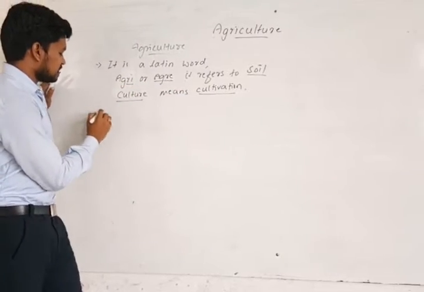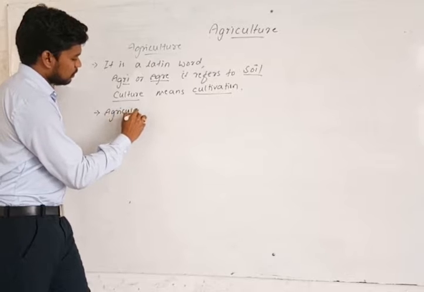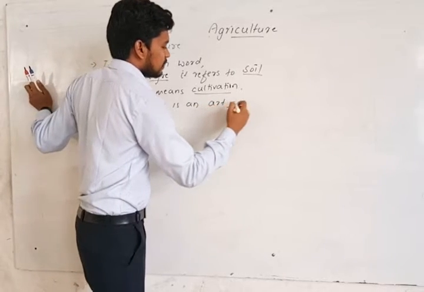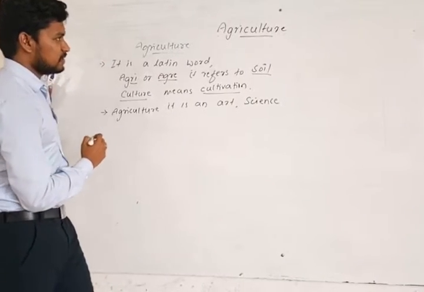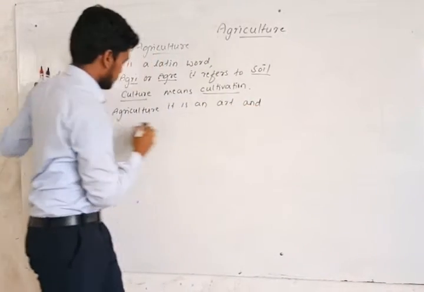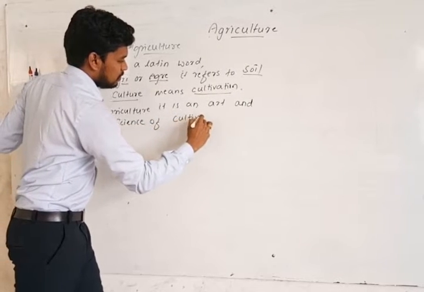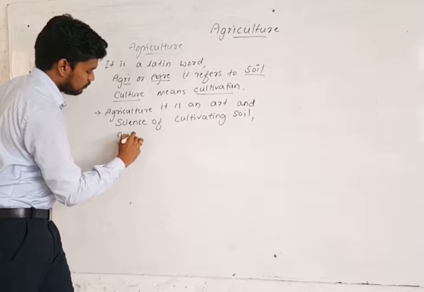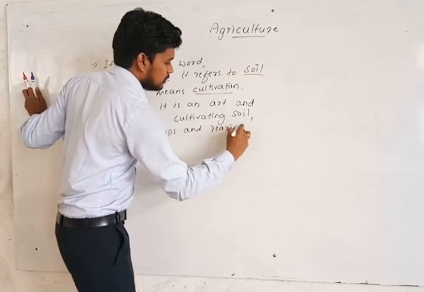So here the definition is: agriculture is an art and science of cultivating soil, growing crops, and rearing livestock.